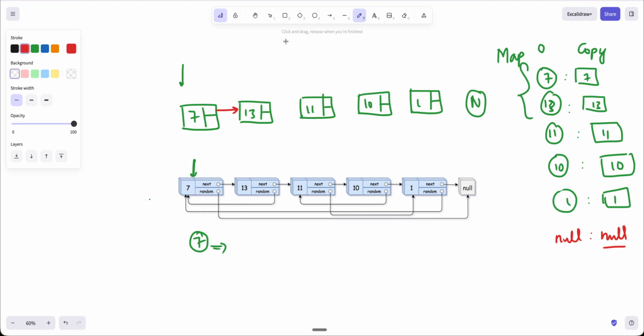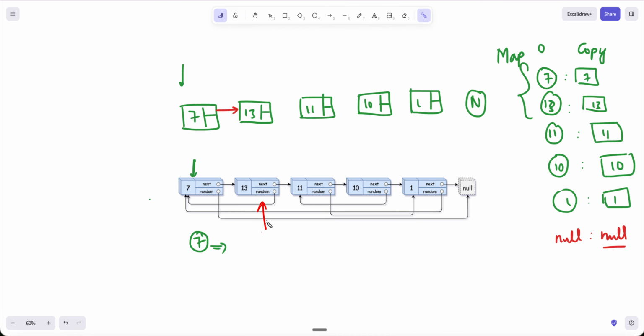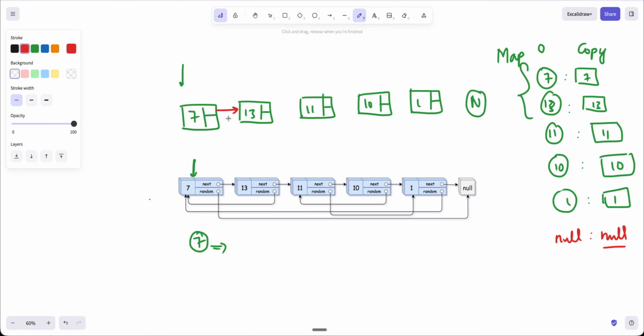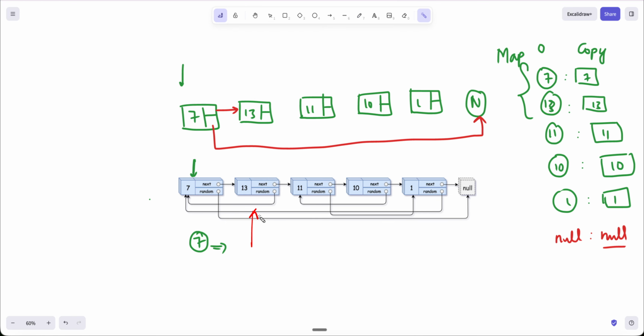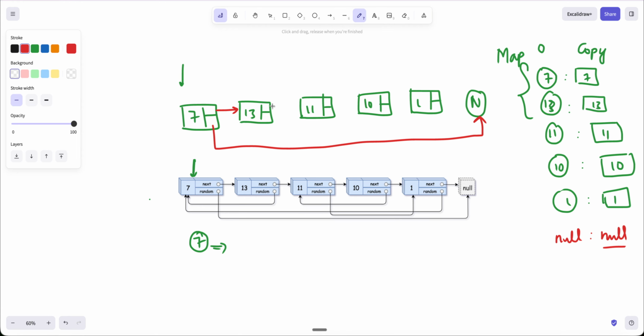Next, we are at 13. 13 dot next is 11, so I will fetch from the map and get the copy of 11, and point 13 dot next to 11.